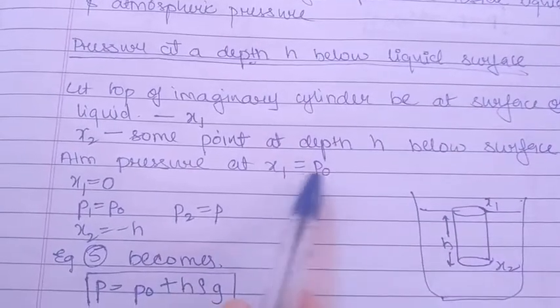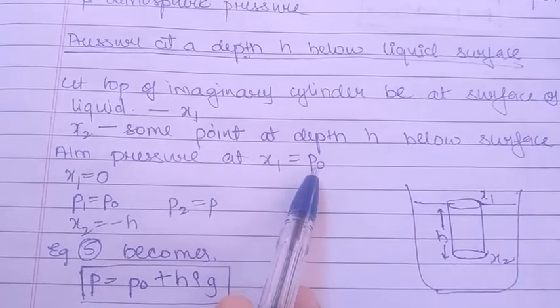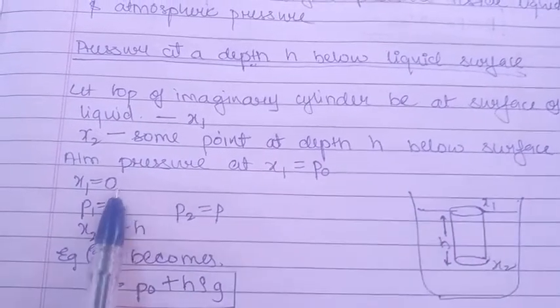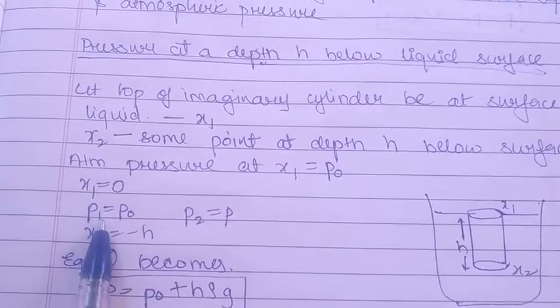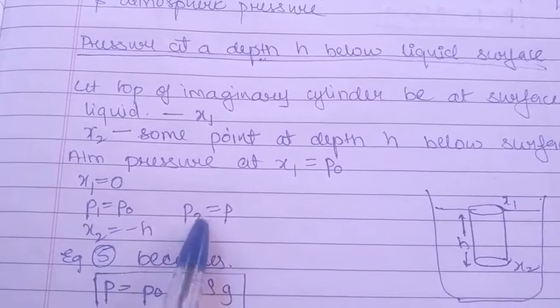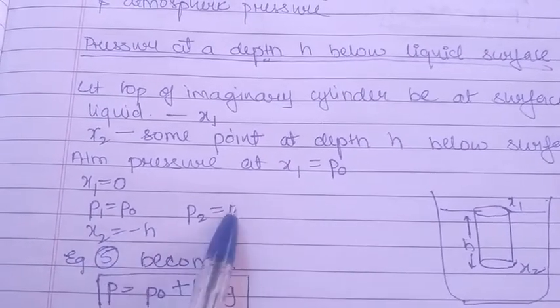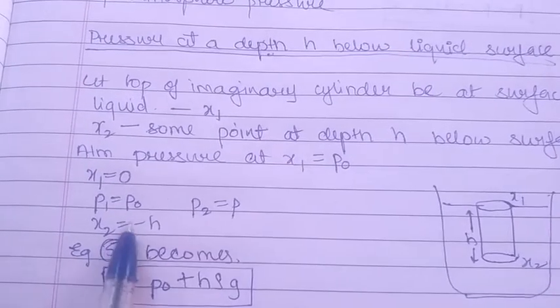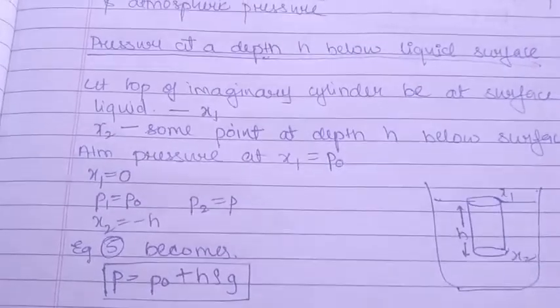In such cases at x1, the pressure will be atmospheric pressure P0, because we are considering this point x1 at the free surface. So x1 will be 0, then P1 is equal to P0, and P2 is equal to P. So this is the pressure at a depth h, and x2 will be minus h, because we are going below the surface.